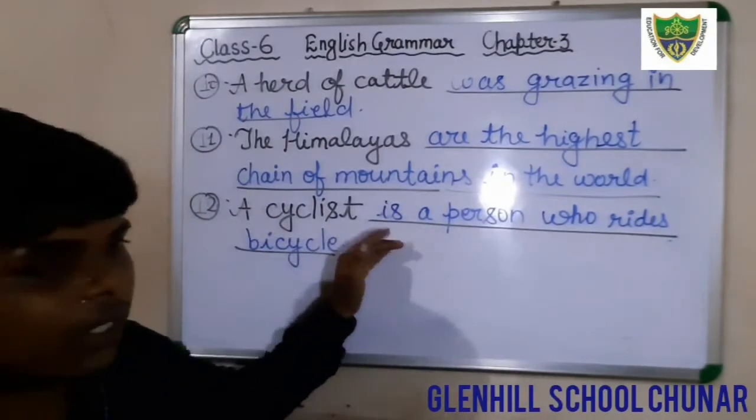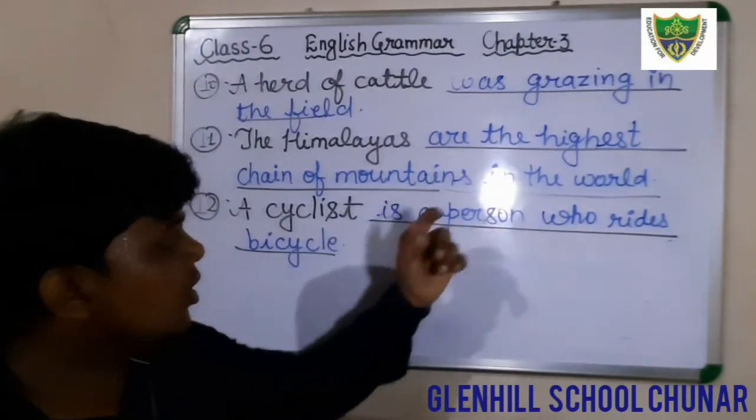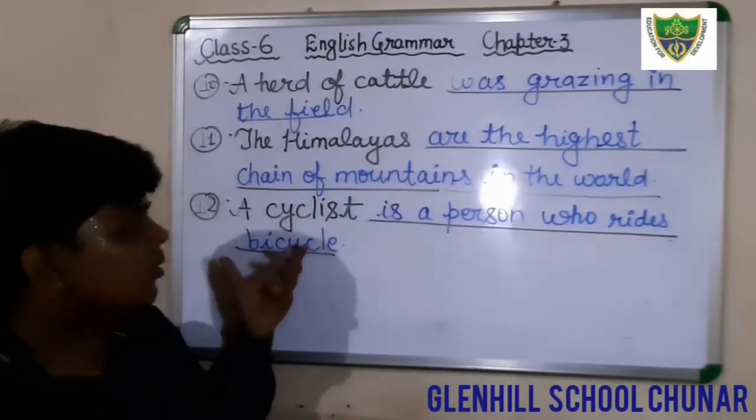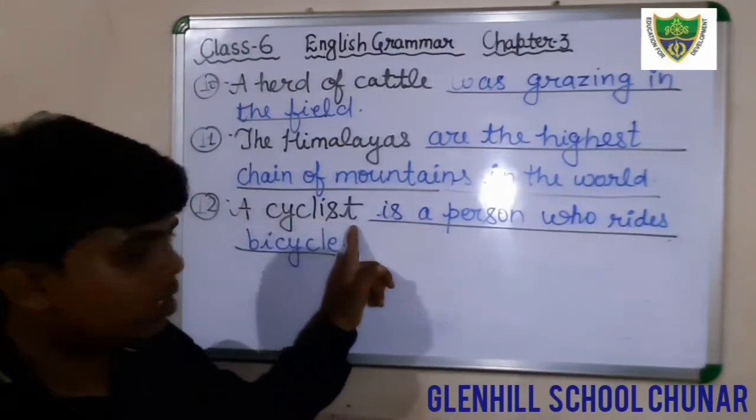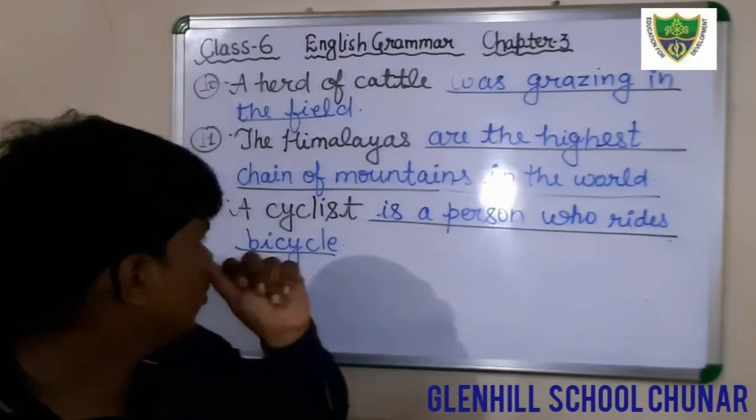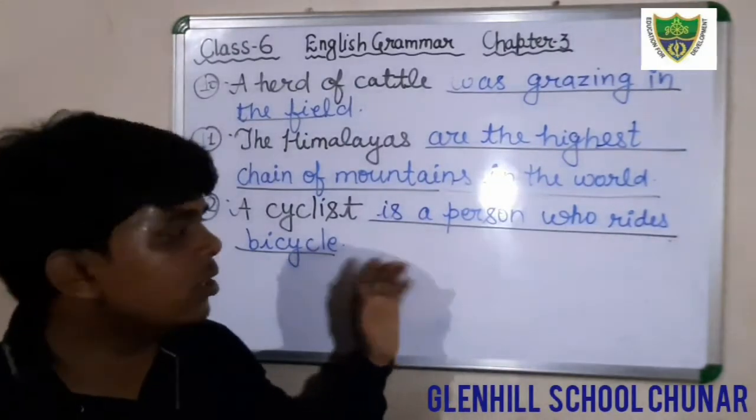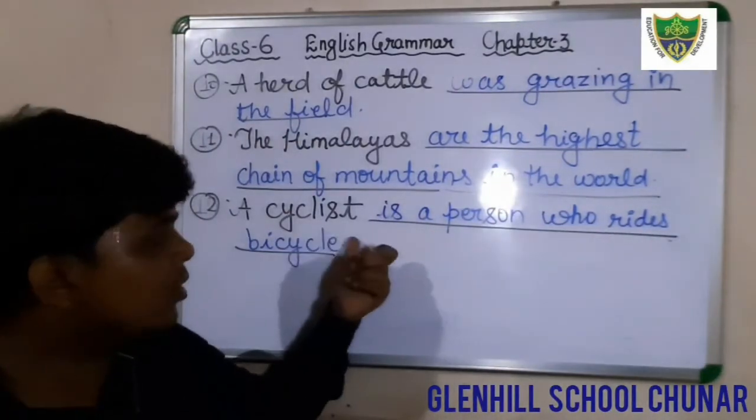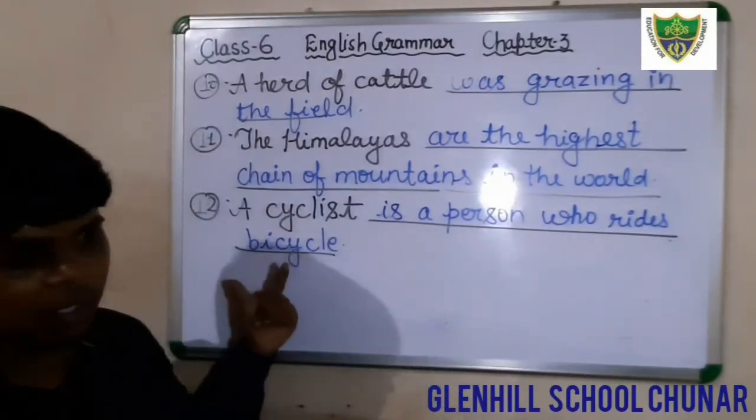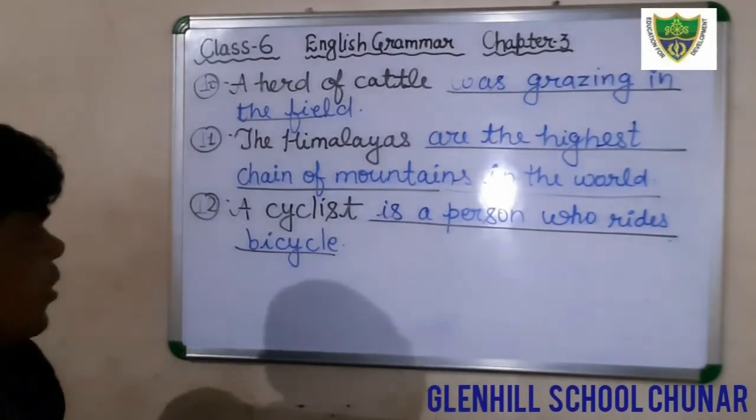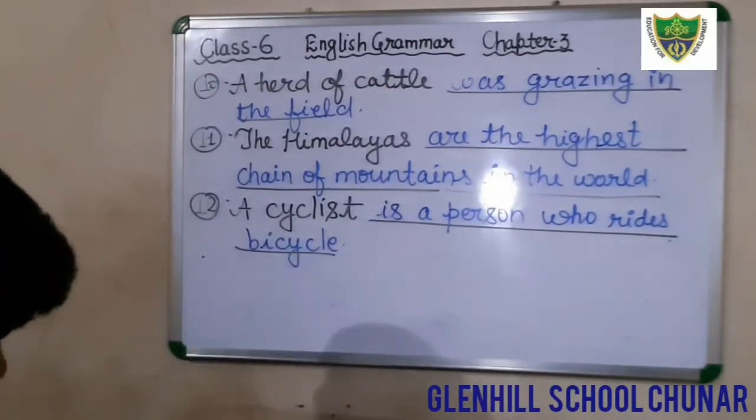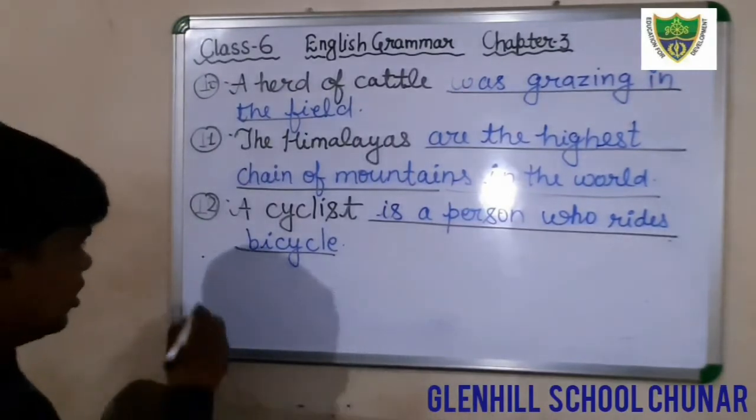So what is the correct appropriate predicate in this sentence? Is a person who rides bicycle. The subject is already given, a cyclist. So the correct sentence will be: a cyclist is a person who rides bicycle. Okay, students, in this question you have to fill in your blanks: is a person who rides bicycle. Just see and write down in your book. And the last question that is given, question number 13.